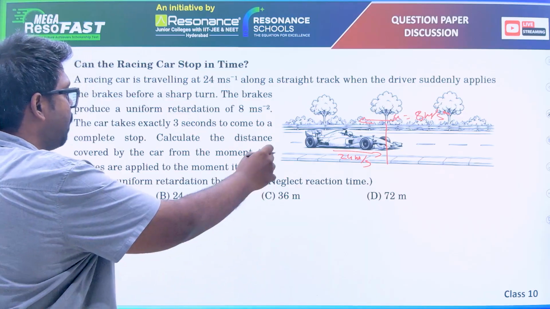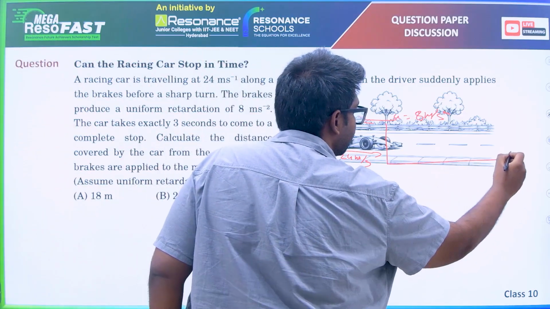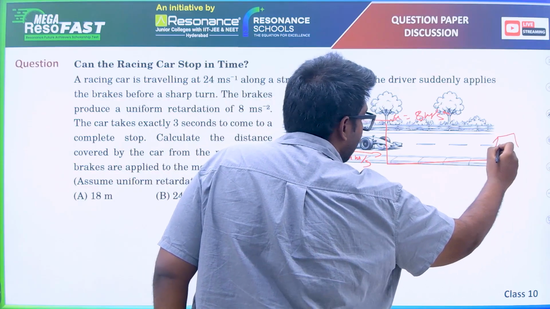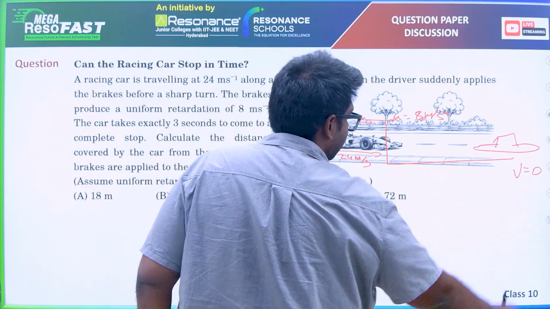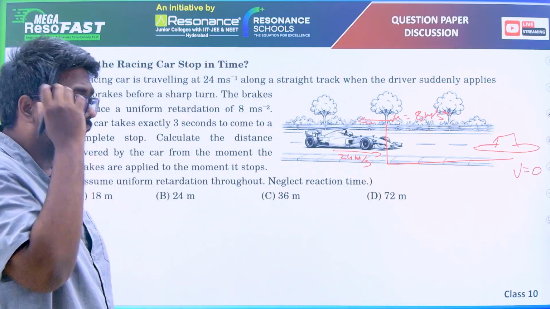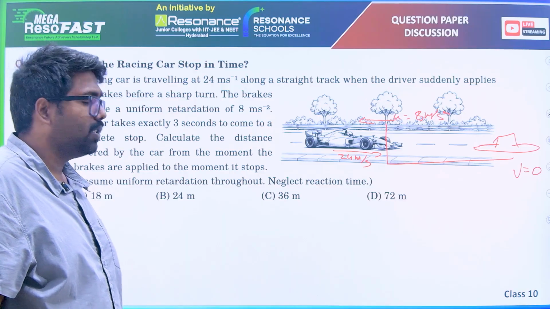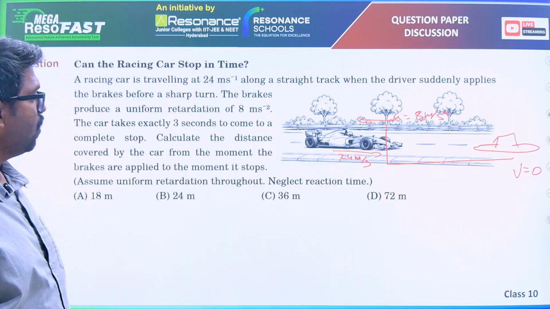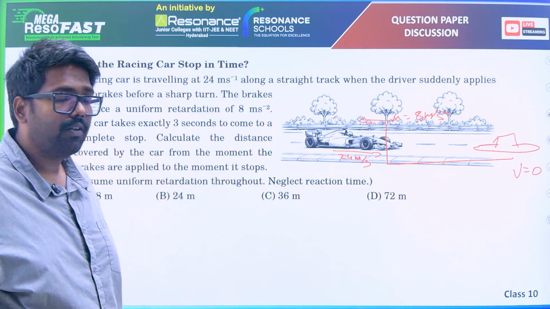From the moment it applied brake, we need to calculate at what distance the car came to rest. So we need to calculate distance s. We know initial velocity, we know it is a constant acceleration, and we know final velocity.